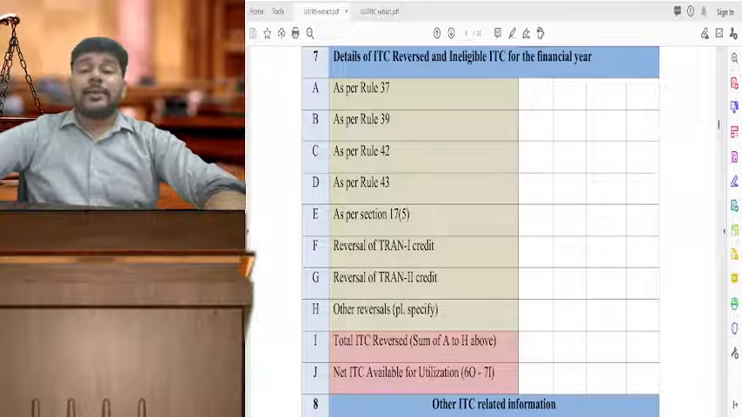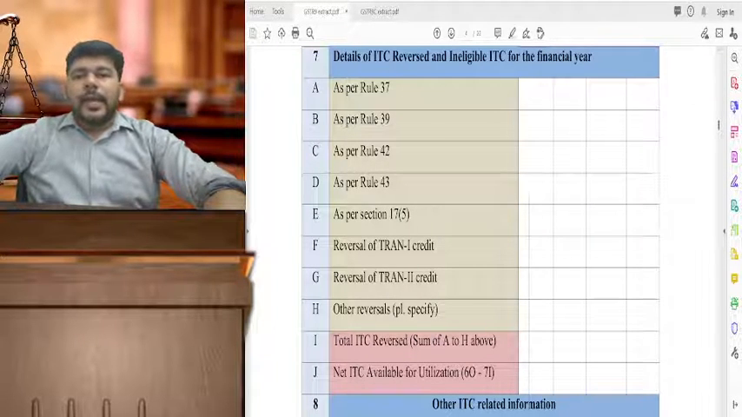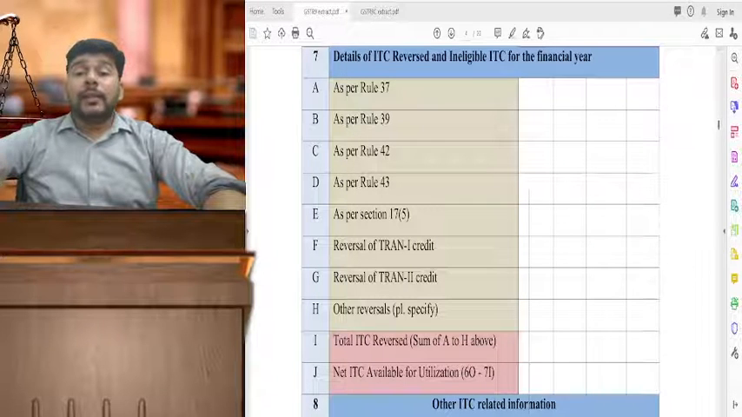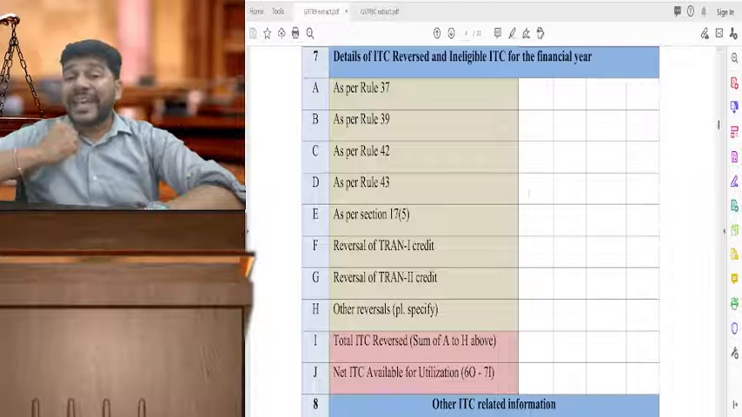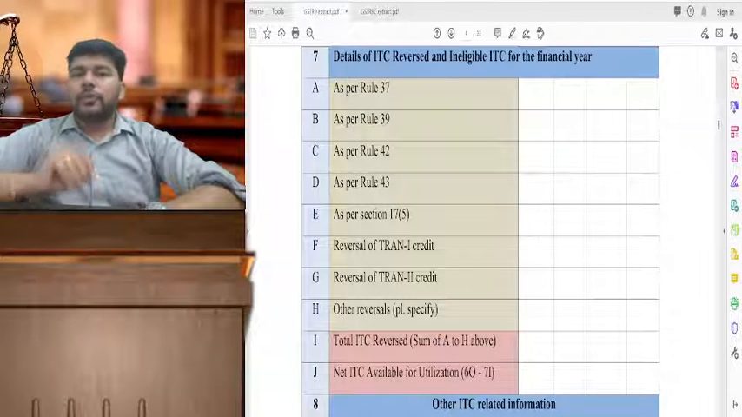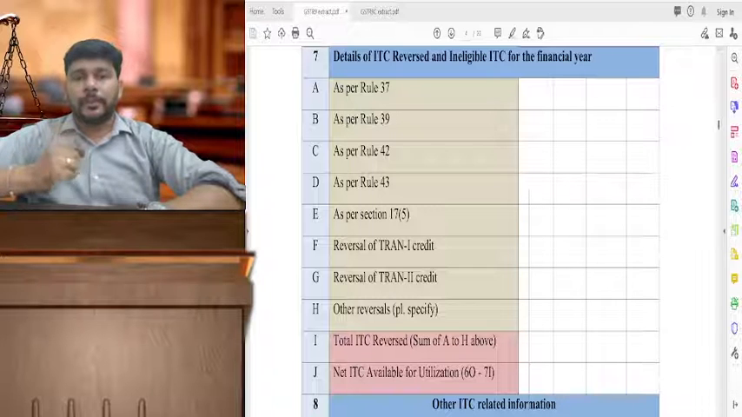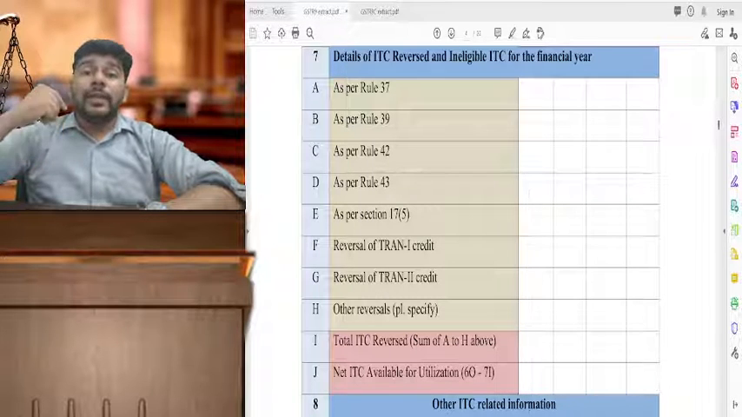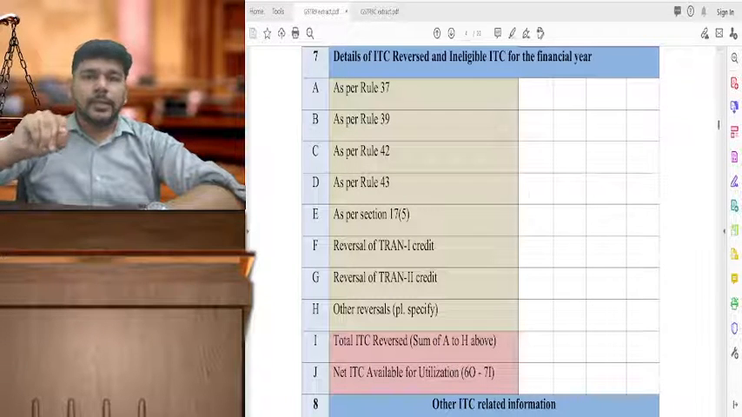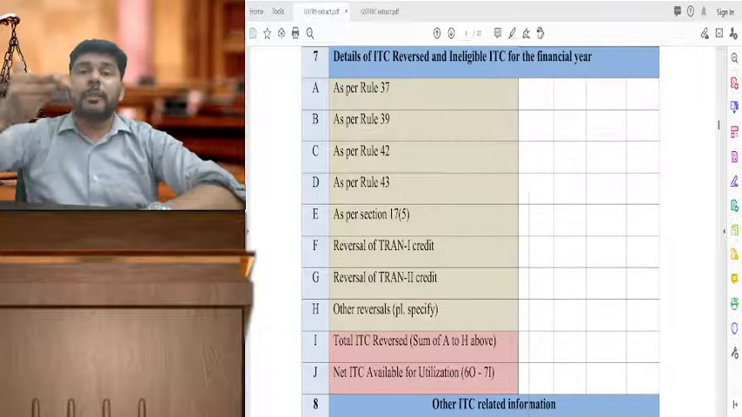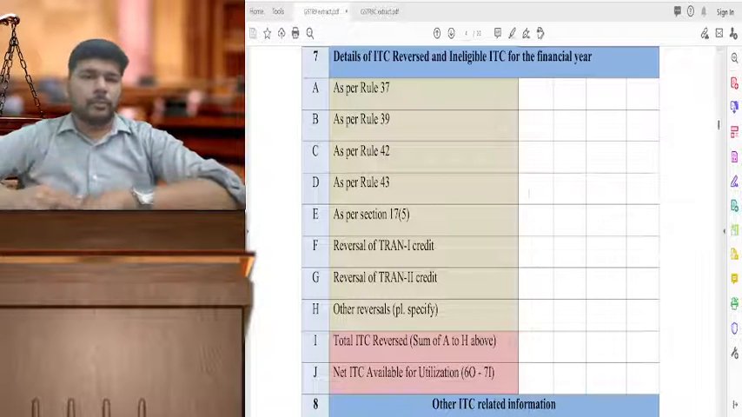Now, as far as section 17(5) is concerned, there is a catch over here. If you don't avail the input tax credit which is under the blocked credits category, since your accounts are expensing it out already, please do not mention any amount over here, otherwise it will reduce your actual eligible credit. If you are availing the amount which is under 17(5) and then you are reversing it separately, then that means your table 6 has been updated with that value and table 7 will reduce that value. So there is going to be the same position.